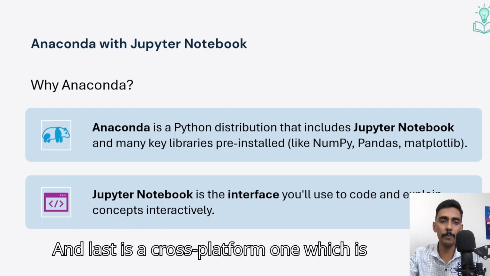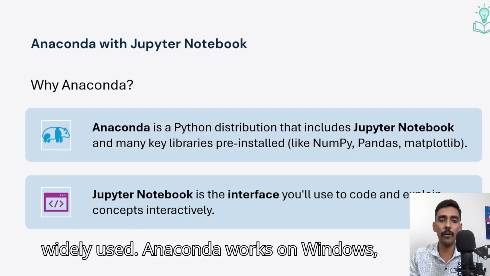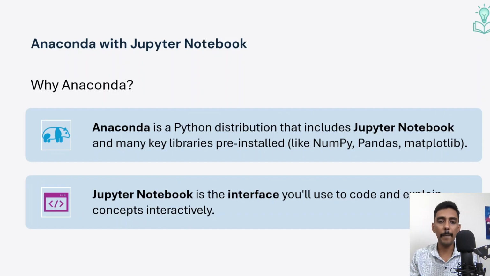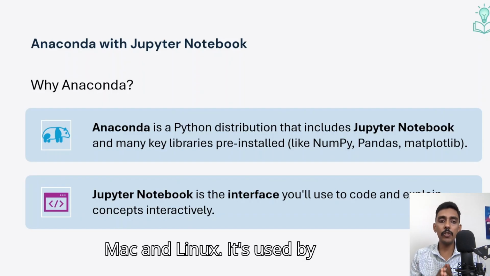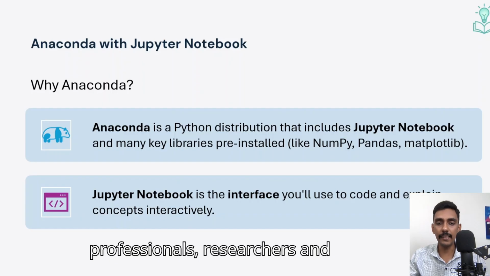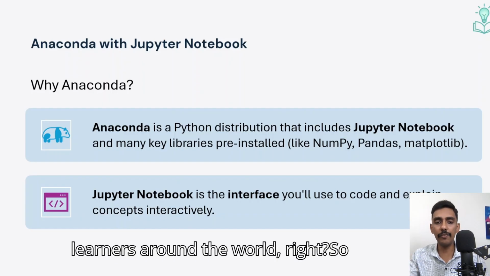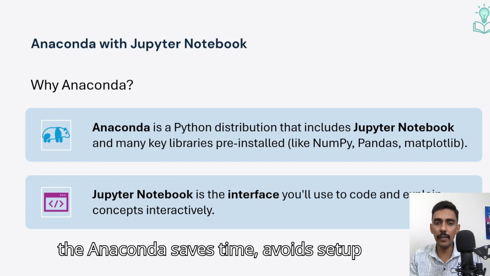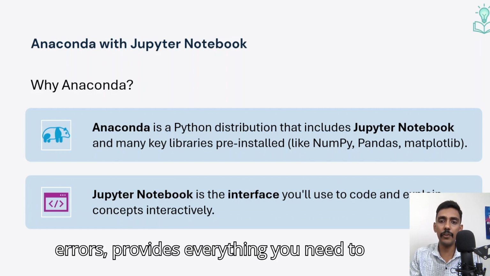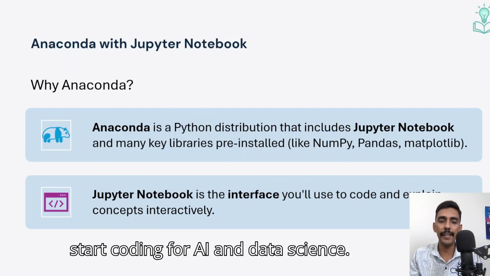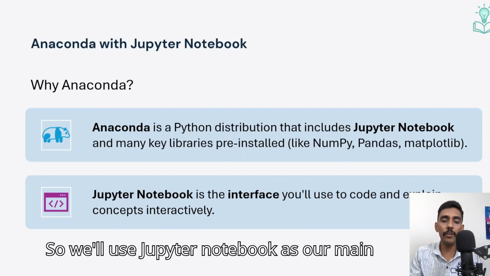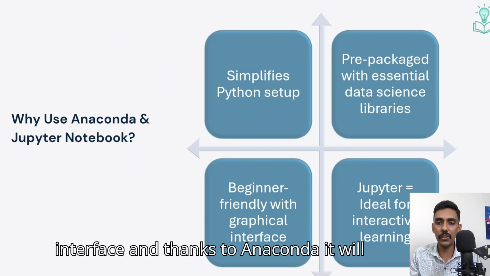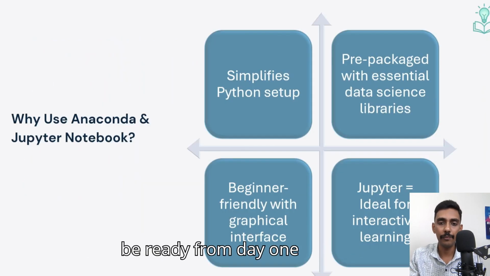And last is that it's cross-platform and widely used. Anaconda works on Windows, Mac, and Linux. It's used by professionals, researchers, and learners around the world. Anaconda saves time, avoids setup errors, and provides everything you need to start coding for AI and data science. We'll use Jupyter Notebook as our main interface, and thanks to Anaconda, it will be ready from day one.